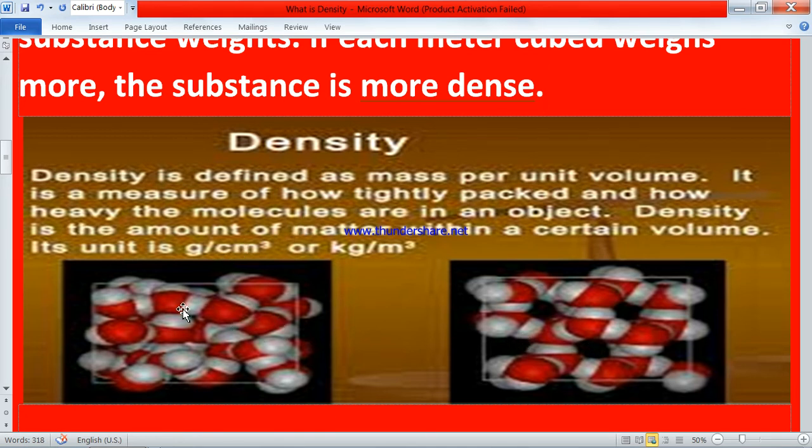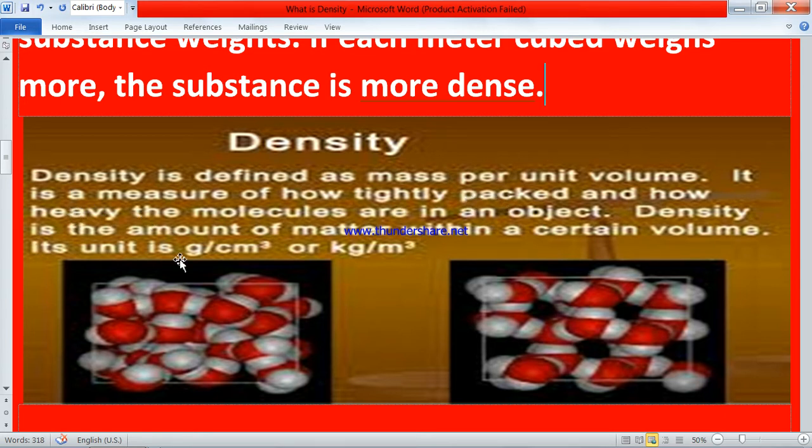We take that iron has this much space in which it is 1 kg and cotton will take this much space. So first we'll read what is written here. Density is defined as mass per unit volume. The same definition I told you in the beginning, and this picture shows exactly that.